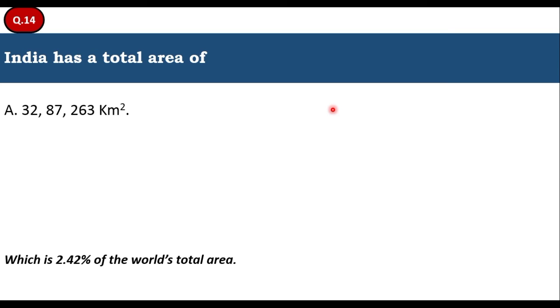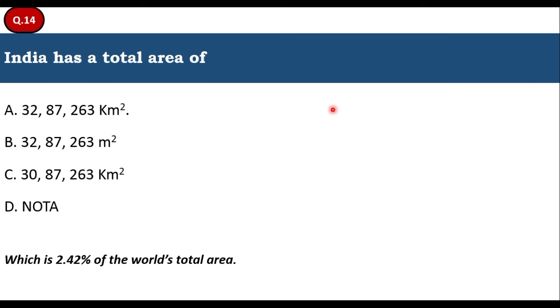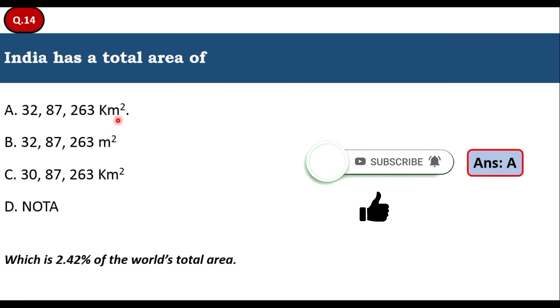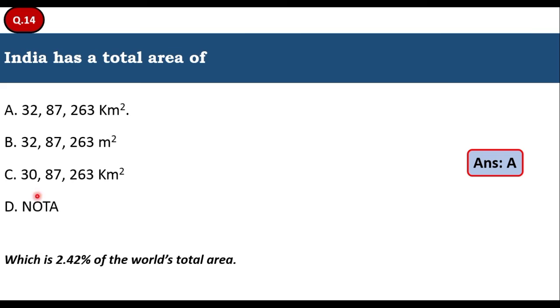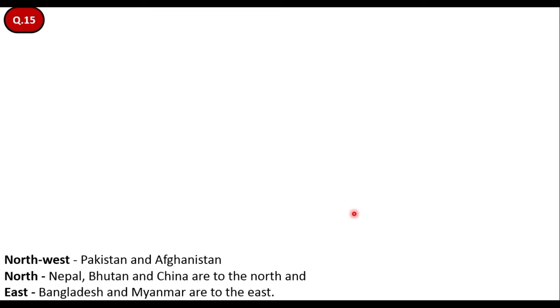India has a total area of 32,87,263 kilometers square. Option C is 30,87,263 kilometers square. None of the above. As India has the total area of about option A, that is 32,87,263 kilometers square, option A is the right answer. This is about 2.42% of the world's total area. So therefore option A is the right answer for this question.